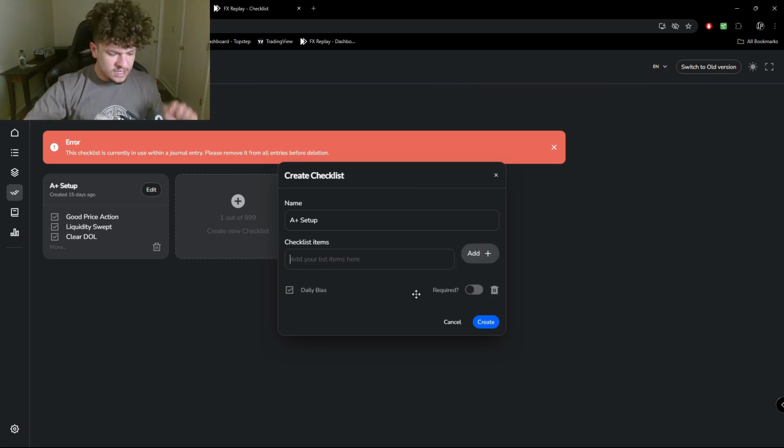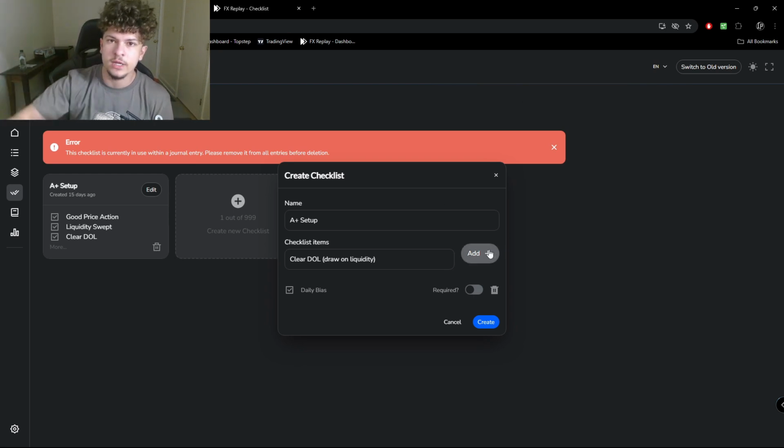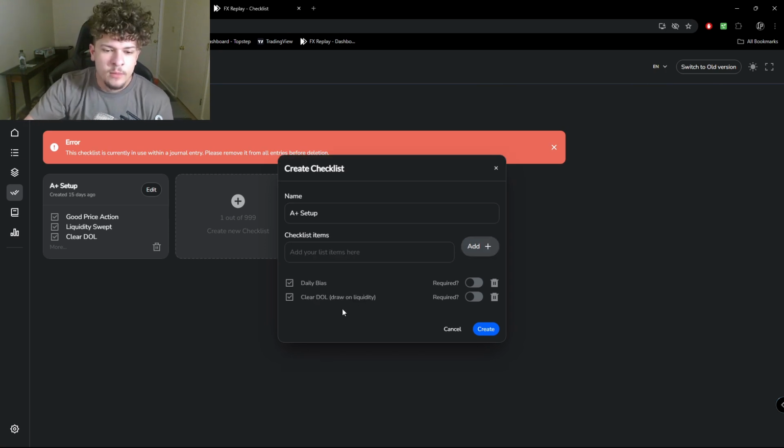And then the next thing that I want to look for is a clear draw. I'm just going to abbreviate this as draw on liquidity. That's literally what that stands for. DOL is draw on liquidity. And if you don't know what liquidity is, put simply, it's where price wants to go. I'm not going to dive deep into liquidity because I plan on adding that into a series for a free course I'll put on YouTube for those of you that want to learn my strategy. But that's the next thing I look for, a clear draw on liquidity.